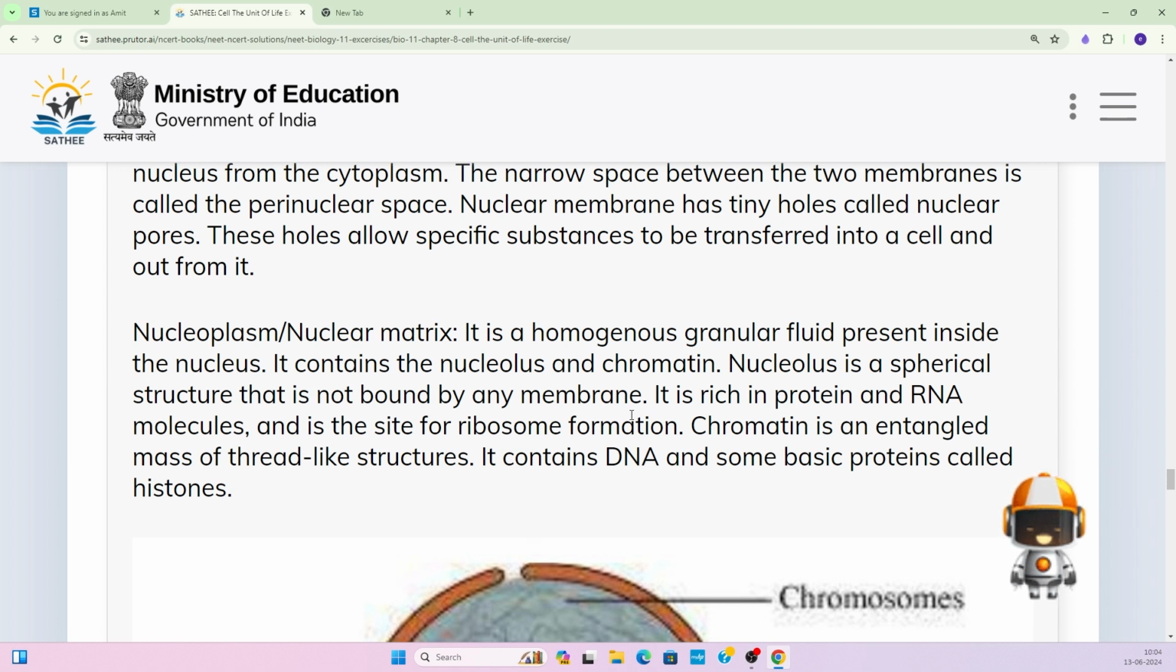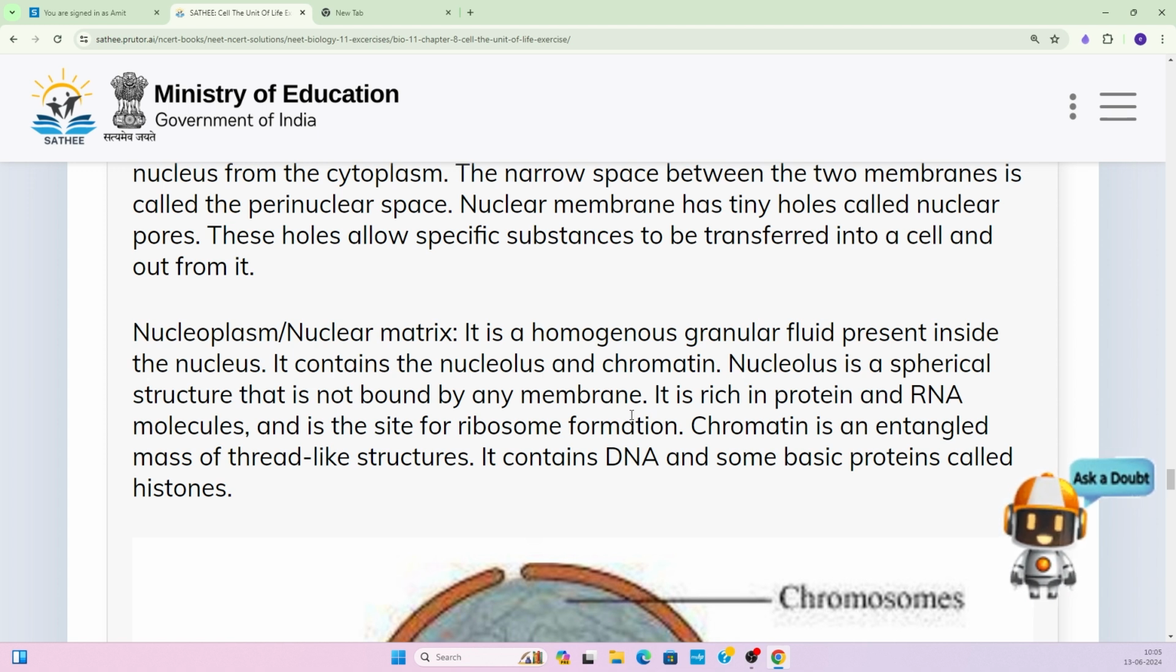It contains the nucleolus and chromatin. So this is a thread-like structure, okay, along with some protein attached to it, and that is called chromatin material. Chromatin material is made up of DNA and protein. There is a nucleolus structure also. The nucleolus is a spherical structure that is not bound by any membrane. It is not a membrane-bound structure, and it is rich in protein and RNA molecules, and it is the site for ribosome formation.